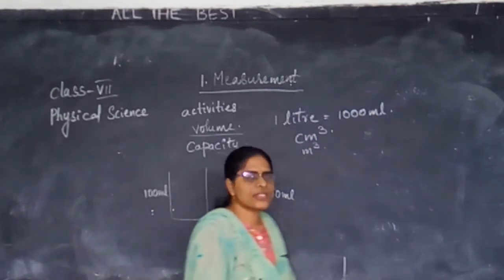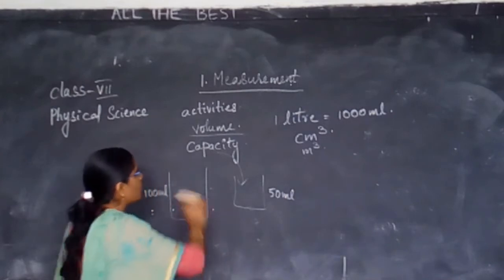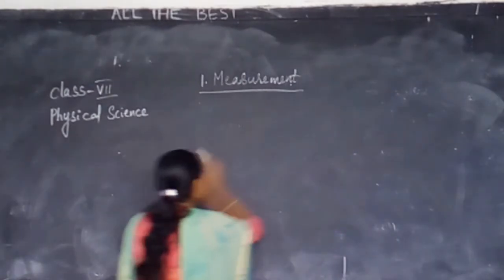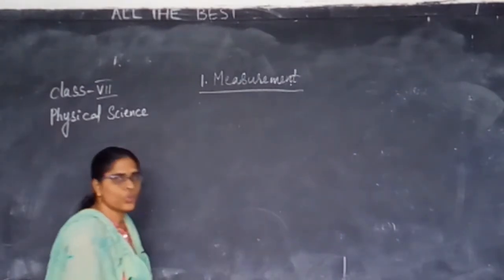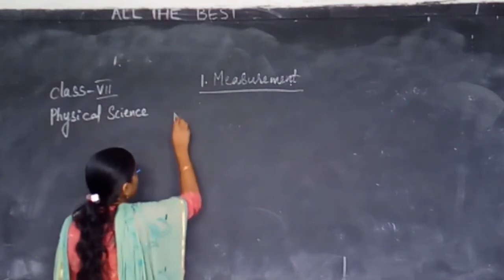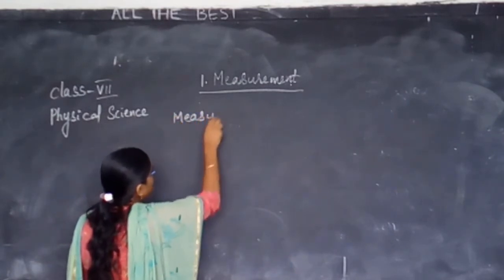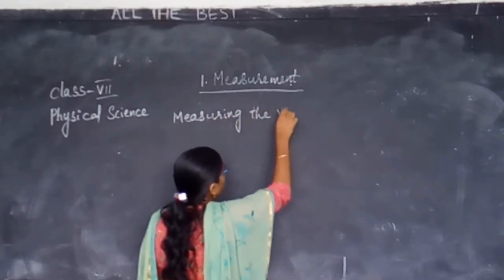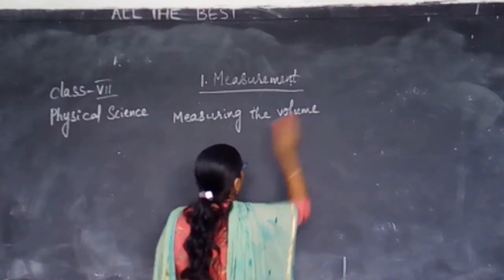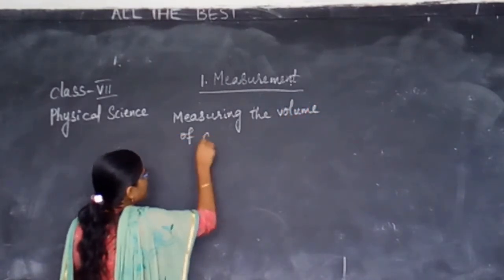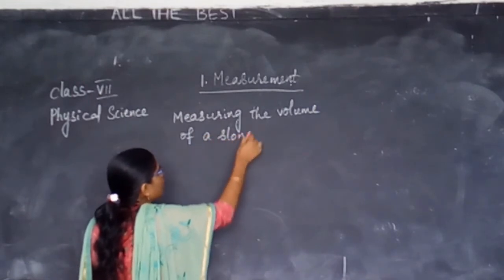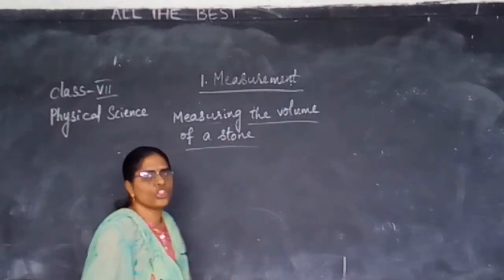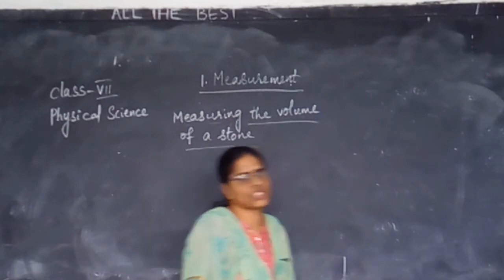Next, after this, we will learn about measuring the volume of a stone or an irregular object. How to measure the volume of a solid or a stone.